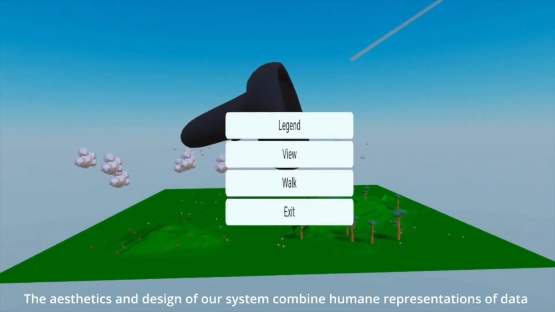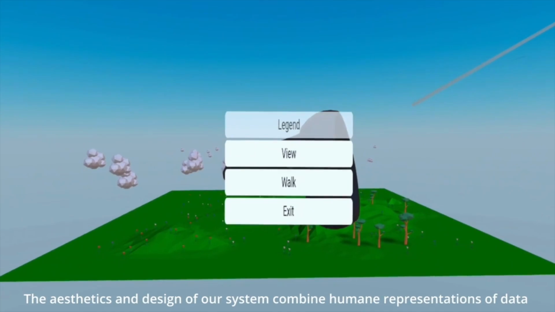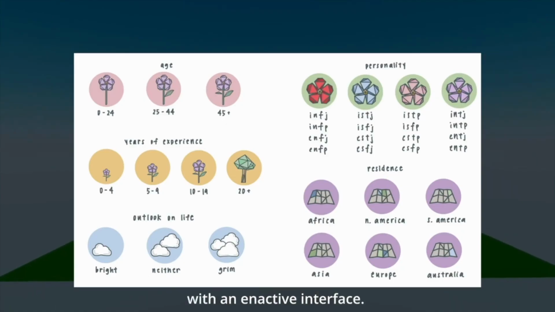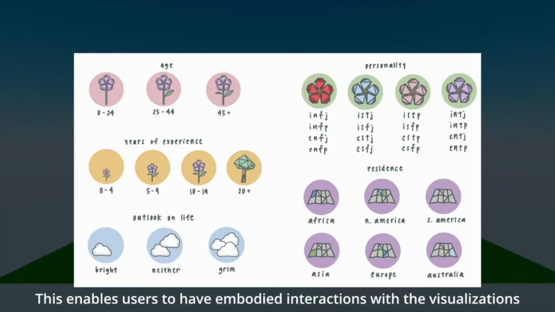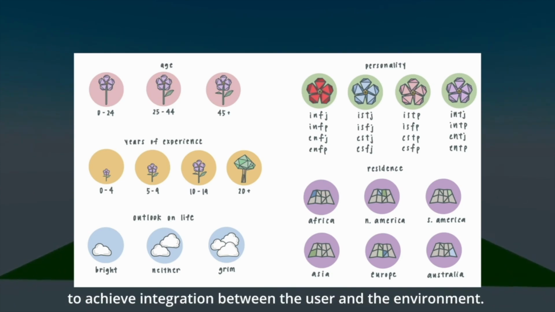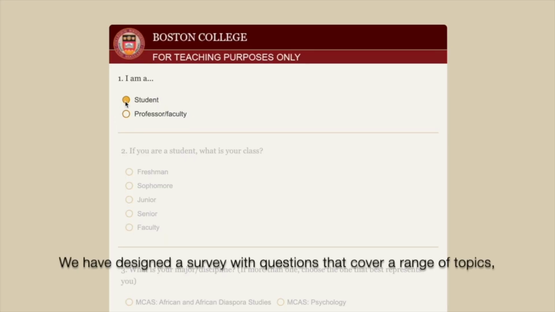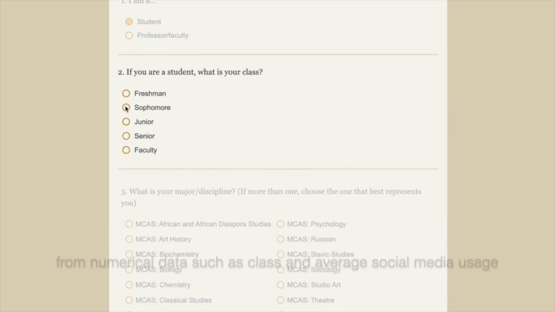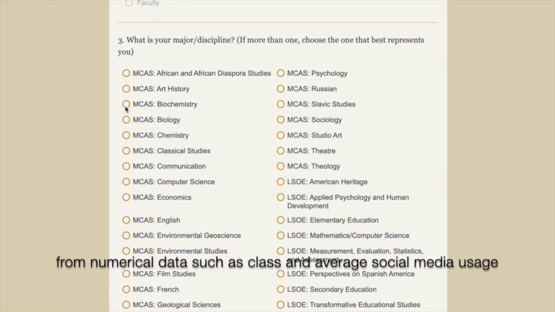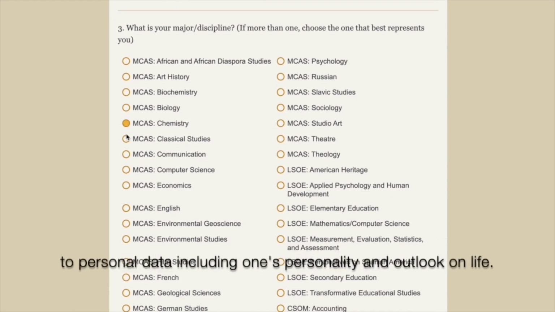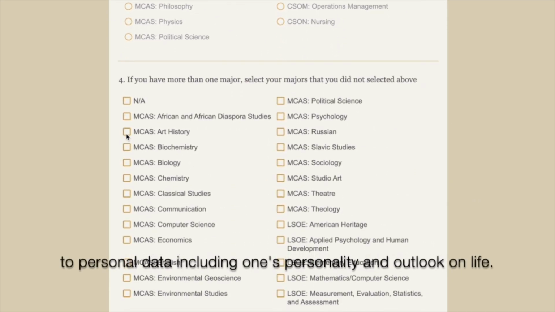The aesthetics and design of our system combine humane representations of data with an interactive interface. This enables users to have embodied interactions with the visualizations to achieve integration between the user and the environment. We have designed a survey with questions that cover a range of topics, from numerical data such as class and average social media usage to personal data including one's personality and outlook on life.